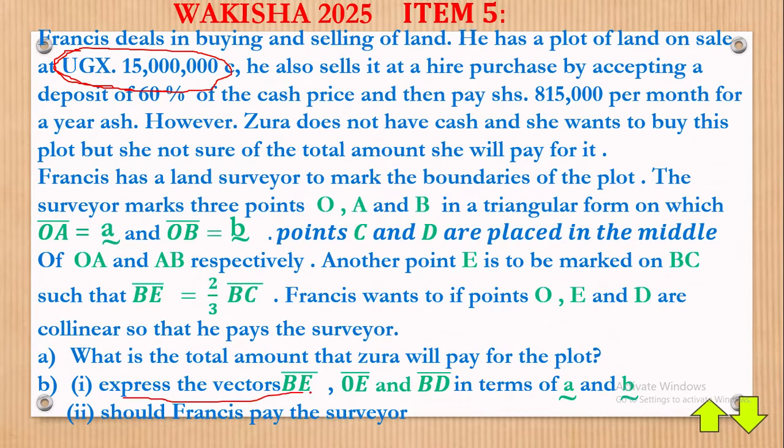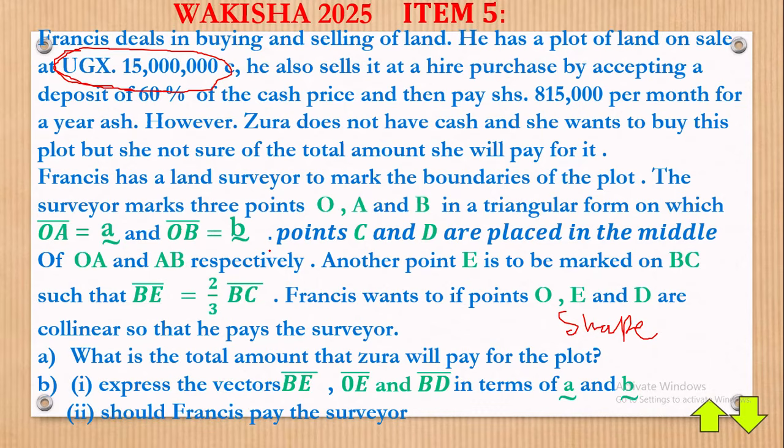Express the vectors BE, OE, and BD in terms of A and B. Before you express that in a vector, you must always come up with a shape, by the way. But then you shall formulate a shape here. How are we going to formulate that? Let me first of all clear this off.